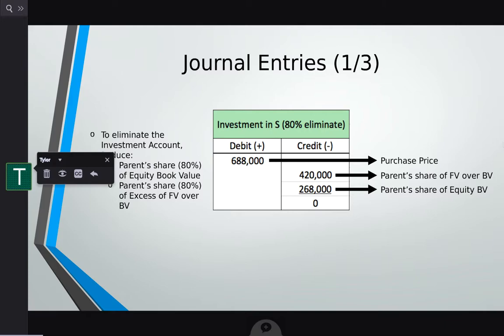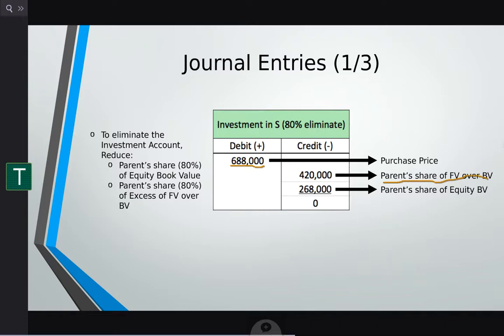So first of all, we're going to perform 3 journal entries to finish up this problem. The first one is to eliminate the investment in S before we get to the non-controlling interest again. So to do that, we're basically aiming to eliminate the $688,000 purchase price. To do that, we are going to credit the parent share of the fair value over book value, and we're going to also credit the parent share of the equity book value. So basically, we are crediting the parent's share, the 80% of the excess fair value over book value, as well as 80% of the book value of the equity of the subsidiary.